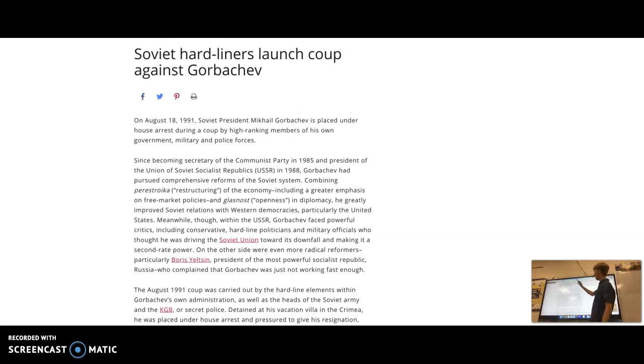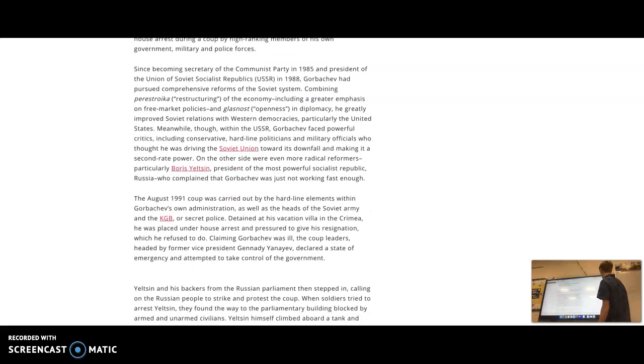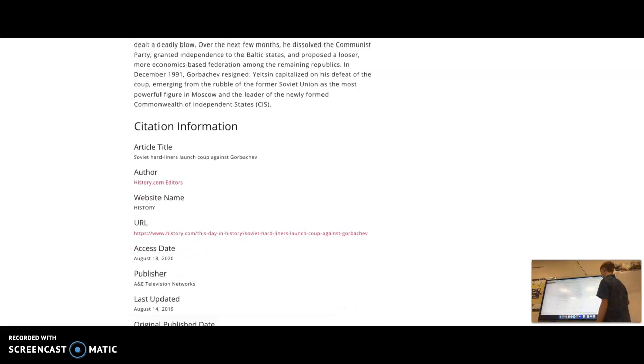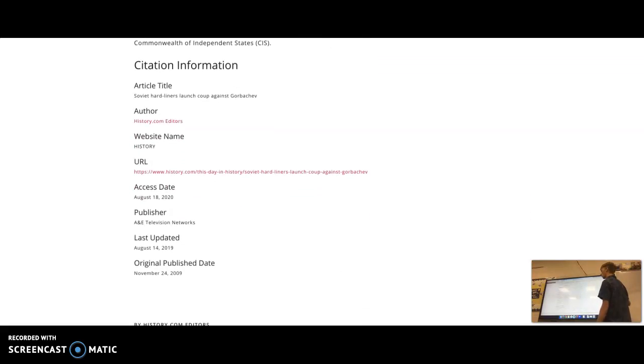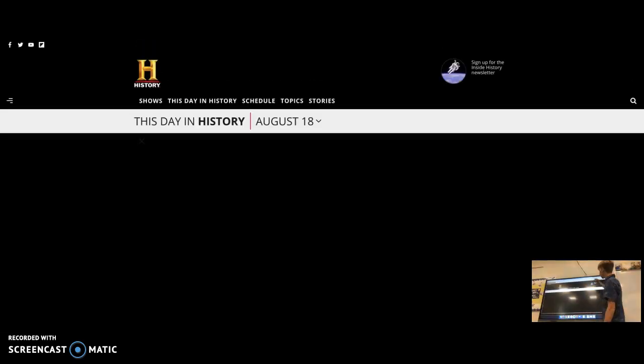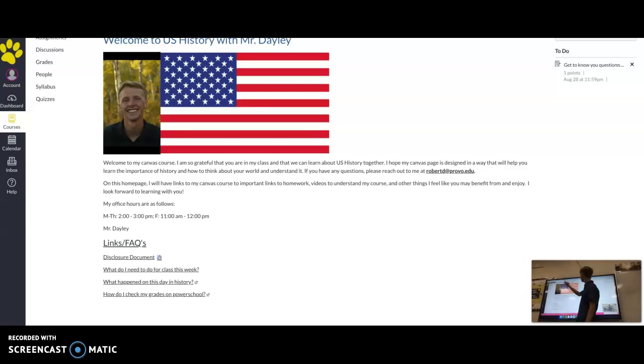It's like the Soviet hardliners launched a coup against Gorbachev. This is basically the end of the Soviet Union. Maybe you'll ask your parents about that, because this was in 1991, on August 18th. And then it gives you a little bit of a description of all the things that happened, and some other information that you can find. So in case you're curious about history, you can check that link.